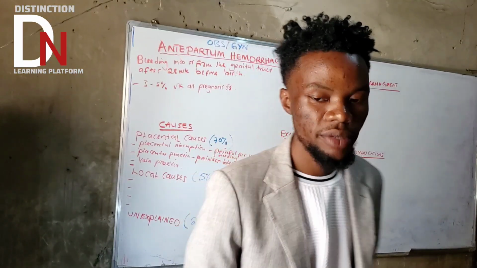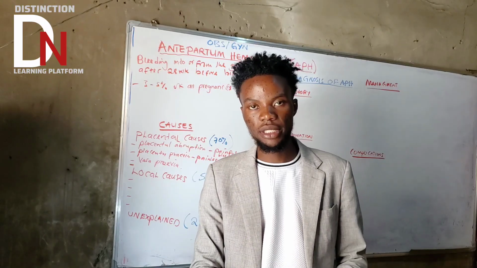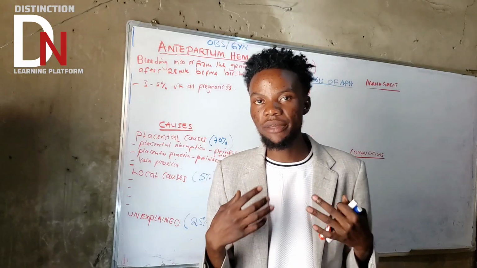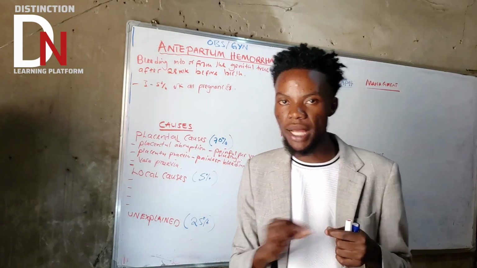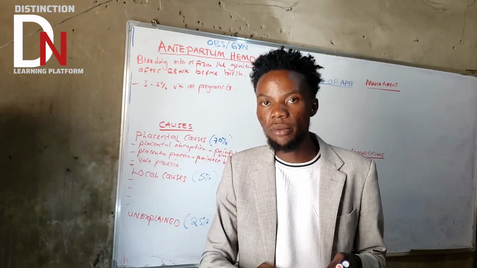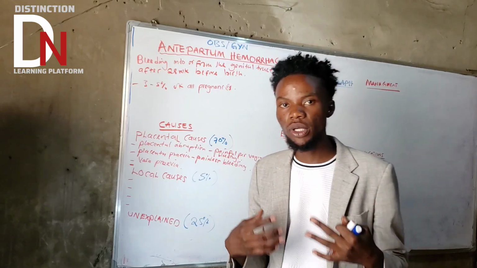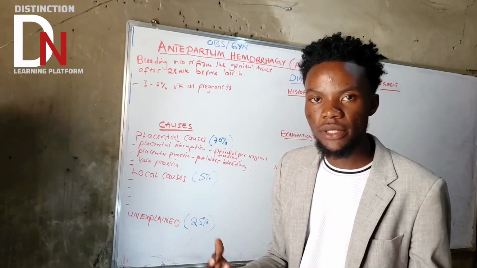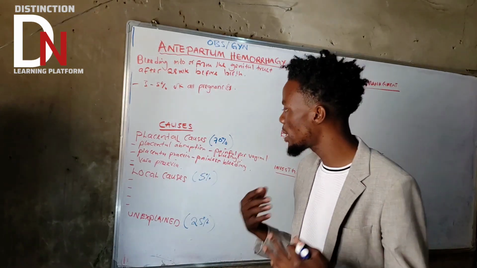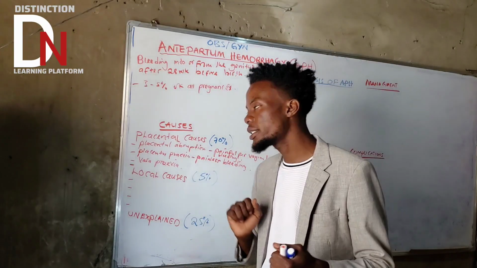So what is vasa previa? Vasa previa is not the placenta lying on the internal cervical os, but the fetal blood vessels passing through the internal cervical os, either partially or completely covering it. Since these are blood vessels coming from the fetus, the fetus is going to be affected. The fetus is compromised more in vasa previa than in placenta previa.